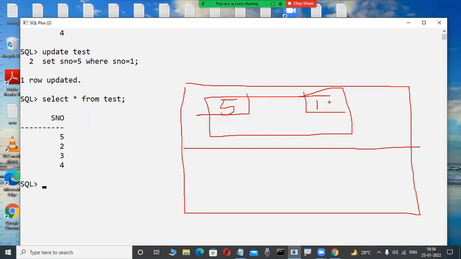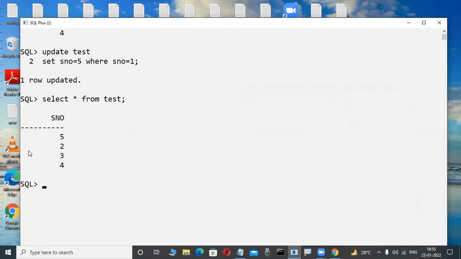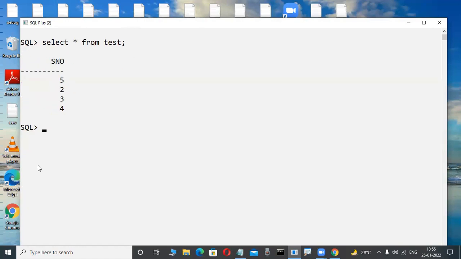Suppose I want to cancel again. Okay, I want to return only the previous value. To return, which command are we using? Rollback. Okay, rollback. Now suppose here this 5, I want to cancel again and get the previous value. Which command are we using? Rollback is a command we will learn in future, not today, just later.